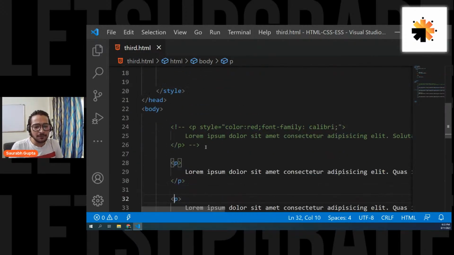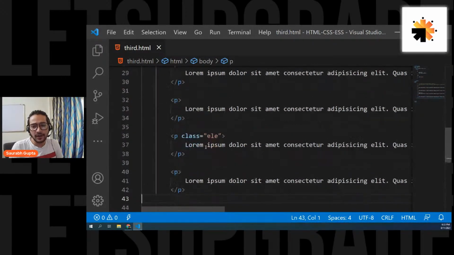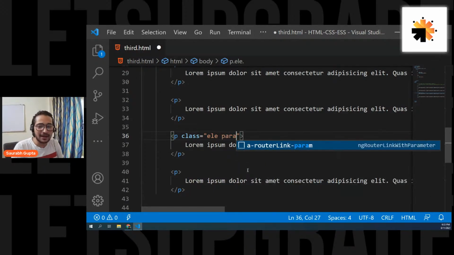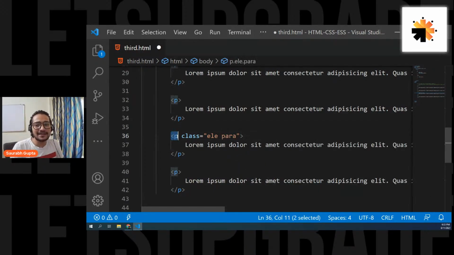Okay, guys. Now, there's one more thing. Remember, if you want to give an element multiple classes, you can. But remember how to give it: you have to put a space. So you can give a space and one more class like para. Now this particular P element has two classes, one is ELE, one is para. So you can give a single element multiple class names. Just remember to put a space. Is that clear, everyone? You can also give an element multiple class names, and that's totally fine.